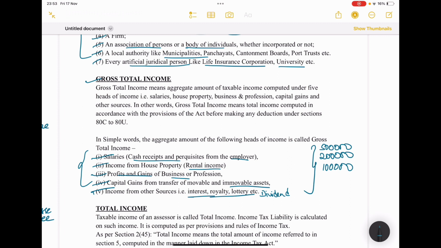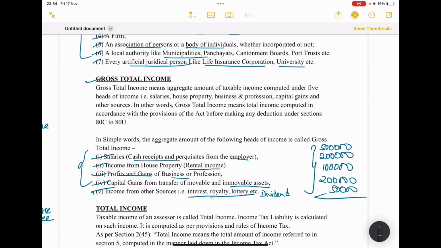Next, capital gain. Recently I sold my land. I'm calculating only income, only profit. Not the total value of the property. Just the profit I have earned from this. That one will be 2 lakh, and dividend will be around 50,000, just for example.